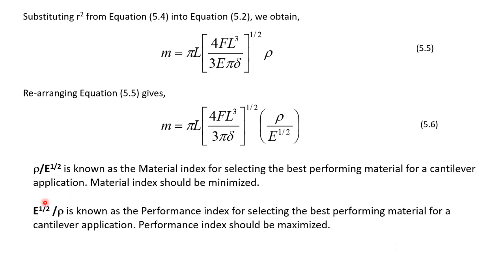Or inversely, we can also say E to the power 1 over 2 divided by rho should be maximized. If this is to be minimized, then 1 over material index is to be maximized. And this is known as the performance index for selecting the best performing material for a cantilever application. Performance index should be maximized. So basically they are the same kind of parameters. If we write in this form, then it has to be minimized. If we write in this form, then it has to be maximized. And the name is changed to performance index; in this case, the name is material index.